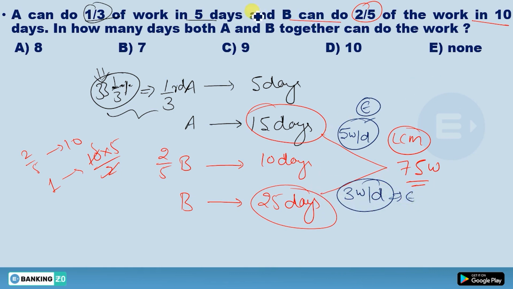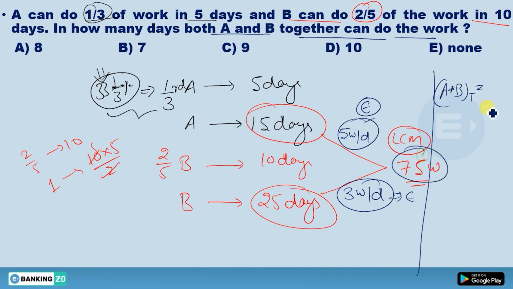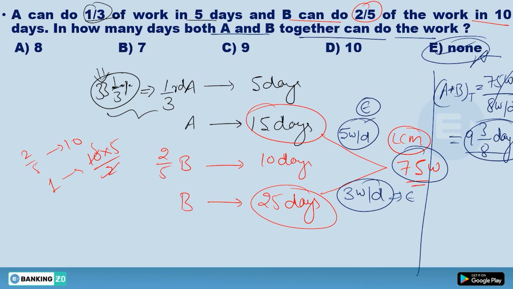Now you have to find in how many days both A and B together can complete the work. So what you will do is, A plus B's time equals total work upon efficiency. What is the total work? Total work is 75. And what is the total efficiency? Just add both, 5 plus 3, you're going to get 8. You will get 75 by 8, that is 9 3 by 8 days. And none of these would be the answer. I hope this concept is clear to you. So I hope you got the answer.